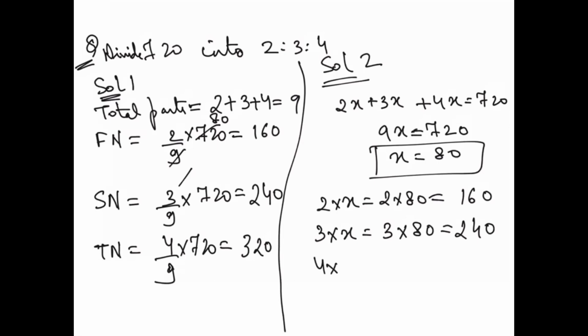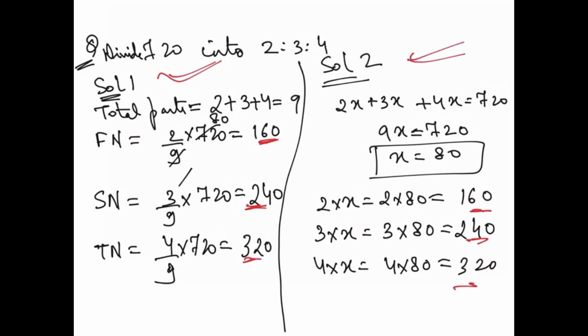And the next number is 4 into x, that is 4 into 80, which is 320. So can you see, the answers are same. So either you use the short trick or this way, both the ways you will get the answers correctly. Okay, so this was my short trick number 1. Okay, let me take you to my short trick number 2.